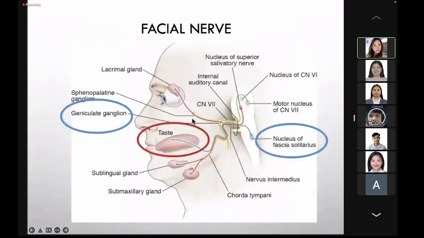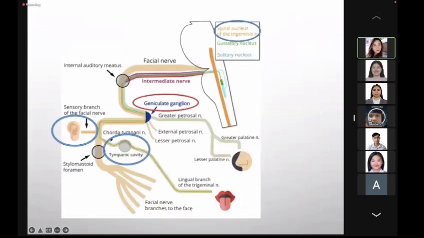So again, from the anterior 2/3 of the tongue, it will pass through the geniculate ganglion, which is your first order neuron, to go to the nucleus of tractus solitarius, which is the second order neuron, then go to the thalamus, and to the cortex, the primary somatosensory area.